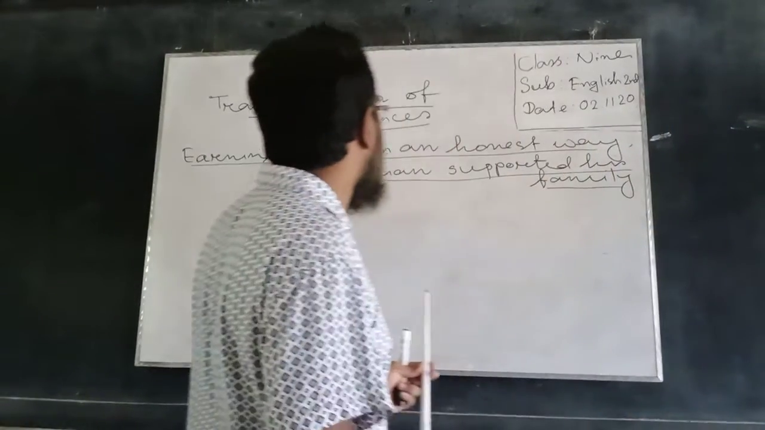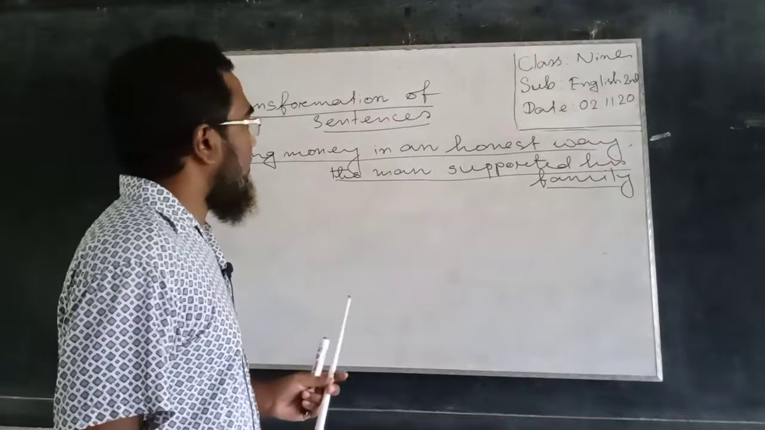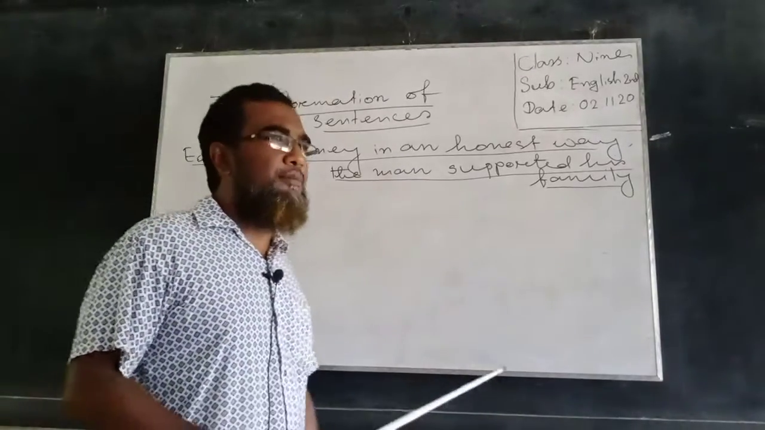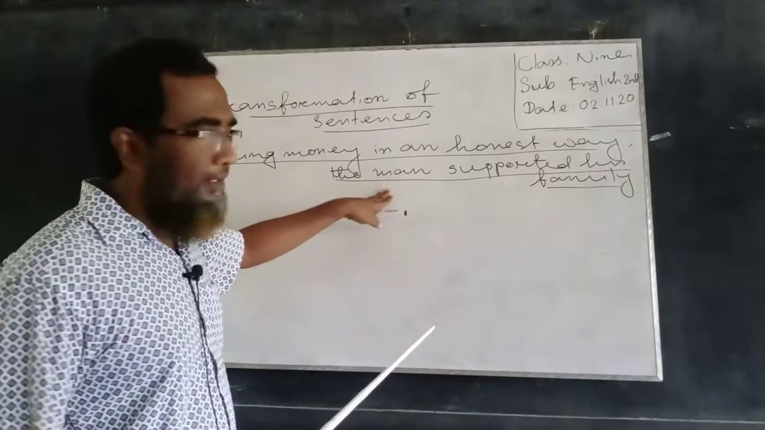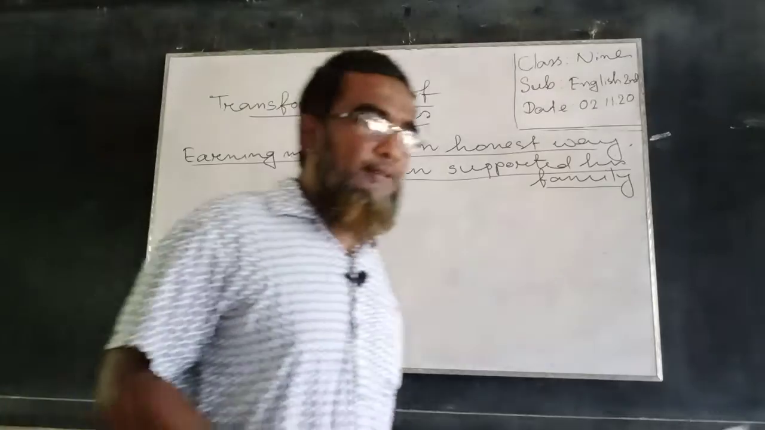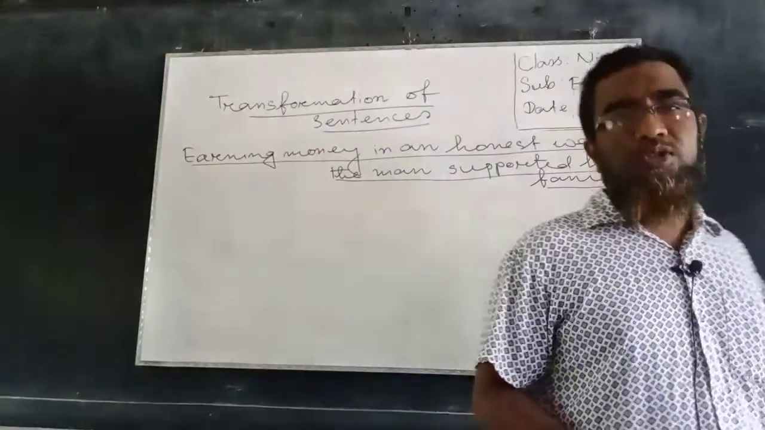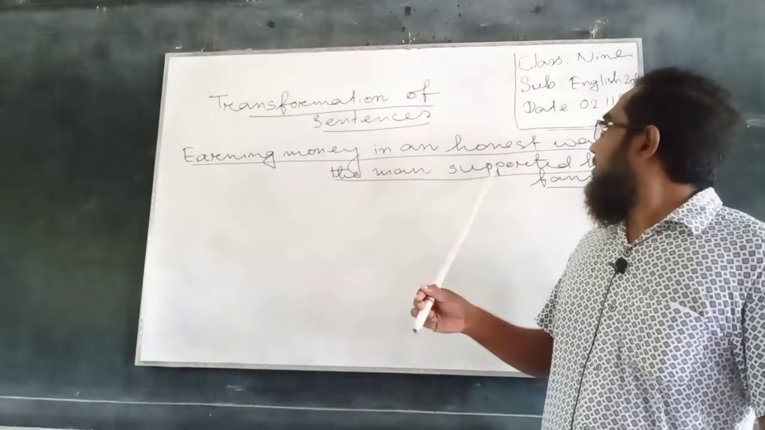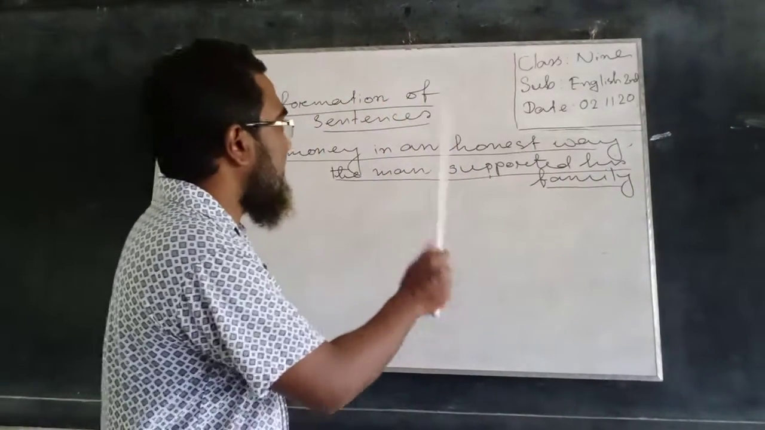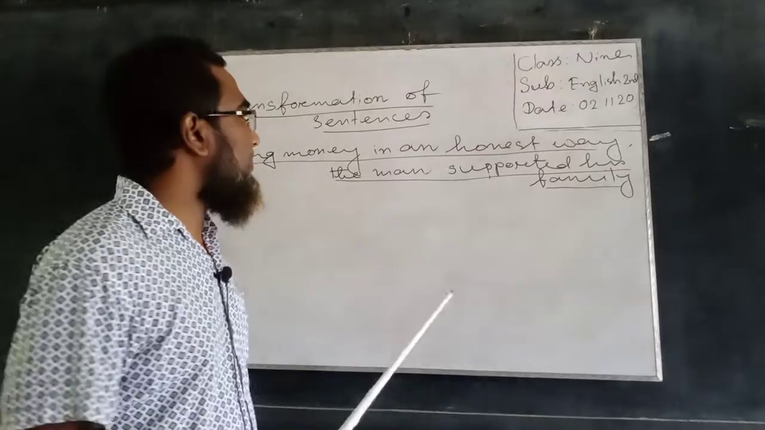This part is a phrase, and the last part, the man supported his family, contains a subject, the man. Here the man is the subject, and supported is a finite verb, because this verb follows a certain tense, namely past indefinite tense.